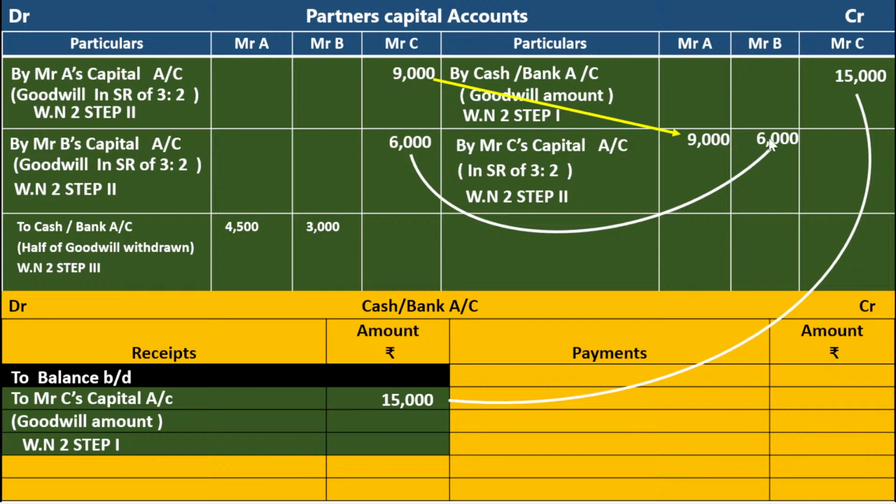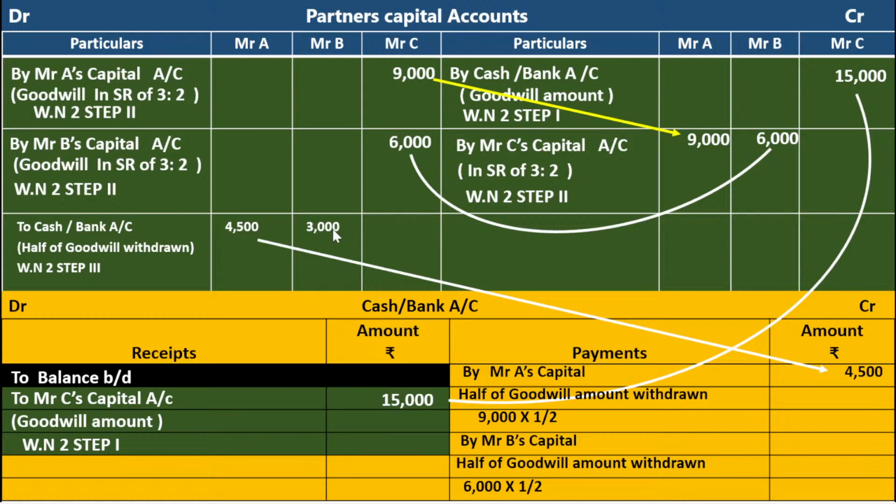And half of the goodwill amount is withdrawn. Mr. A's capital account debit to cash or bank account, Mr. B's capital account debit to cash or bank account. Now we have to write in the cash or bank account. A's capital account debit to cash or bank account, B's capital account debit to cash or bank account. Cash or bank account into 1 by 2. This 3,000, 3,000 from this account.